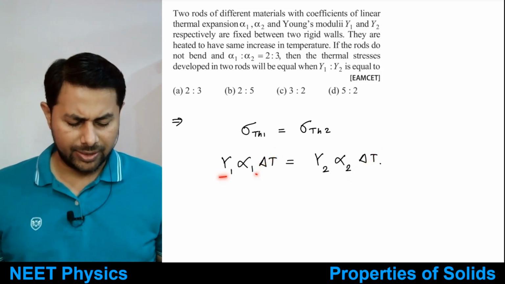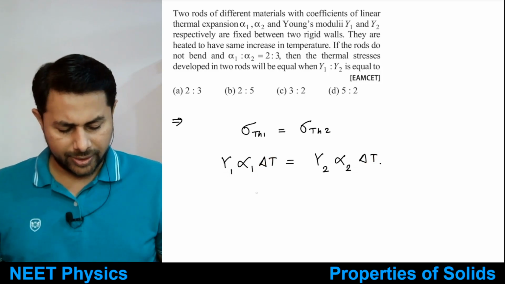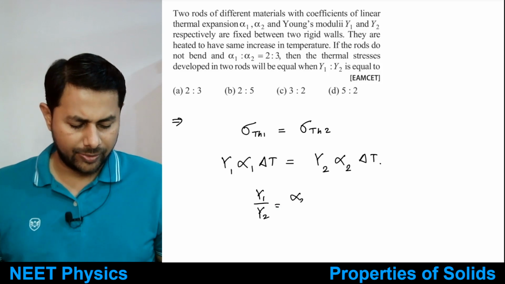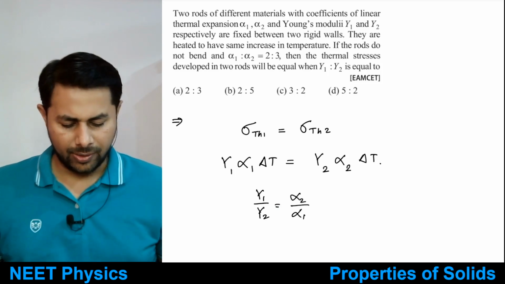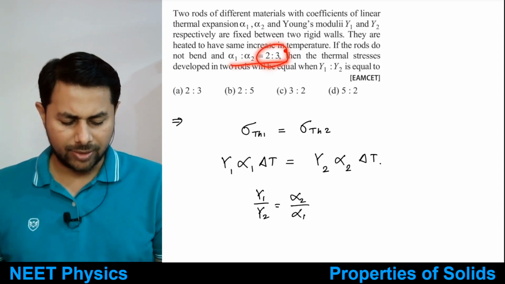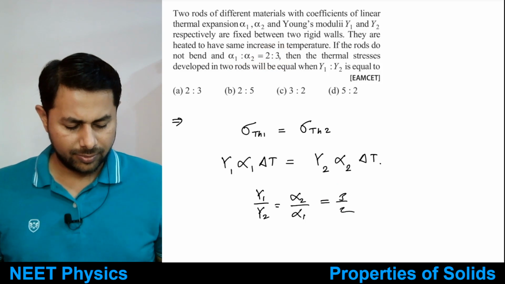So y1 alpha 1 is equal to y2 alpha 2, and therefore now you want the ratio of y1 is to y2, so that would be equal to alpha 2 is to alpha 1, right? So alpha 1 is to alpha 2 is 2 is to 3, that means this is equal to 3 is to 2. So that's the answer.